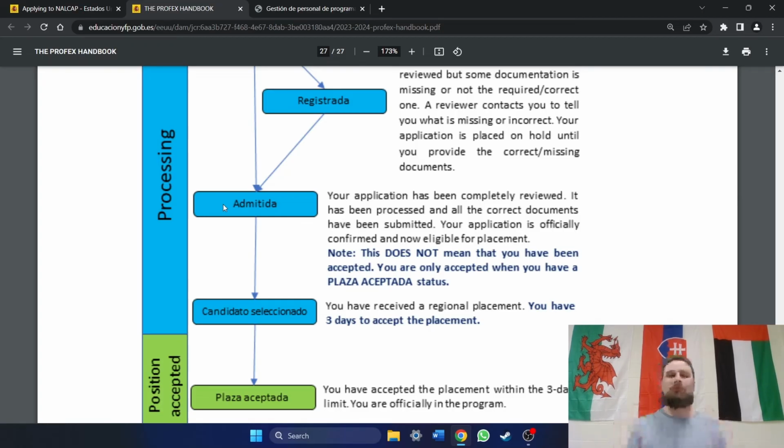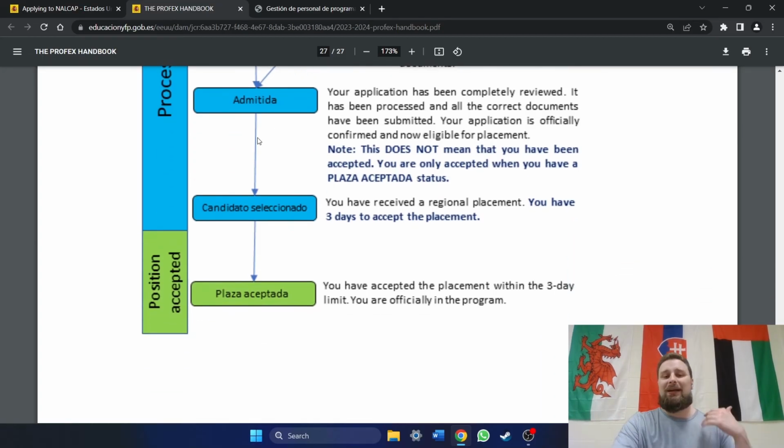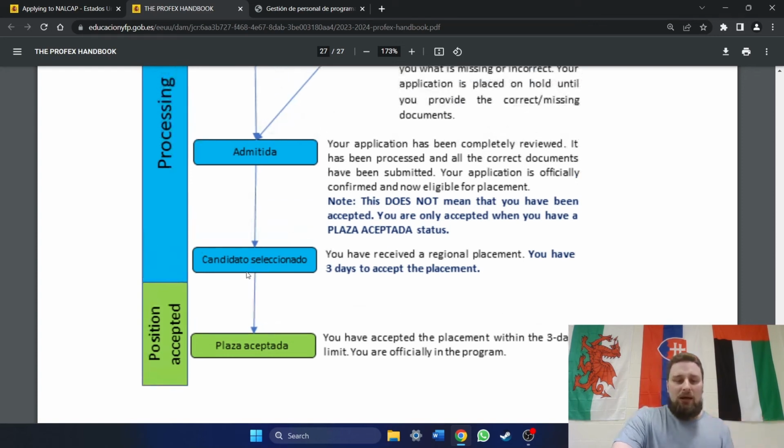That's why it's super important to have PROFEX ready before the day applications open. That's why it's super important to get on PROFEX as soon as possible once the applications open and apply. Okay, so you can be admitida and not get a placement. Candidato seleccionado is when you have been offered a placement.